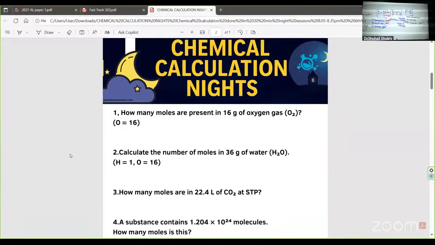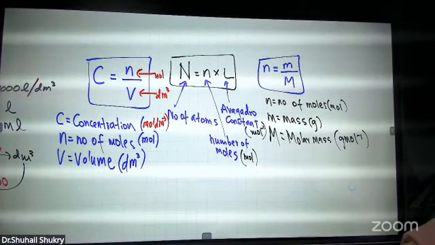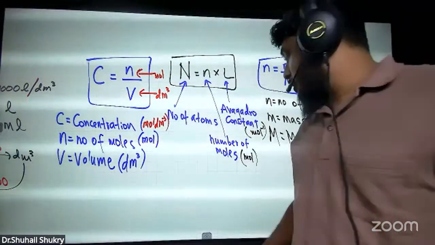So see this under chemical calculation night's first one. How many moles are present in 16 grams of oxygen gas? The second question, calculate the number of moles in 36 grams of water. I guess everyone knows how to do it, but when initiating, we have to do everything. You will get better knowledge as you continue. So, how many moles are present in 16 grams of O2?